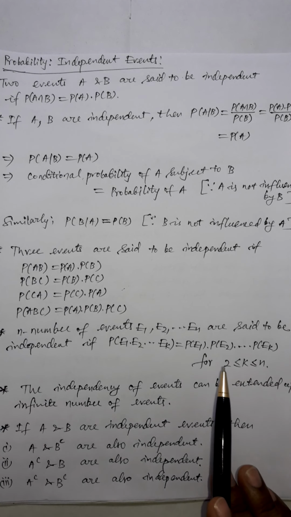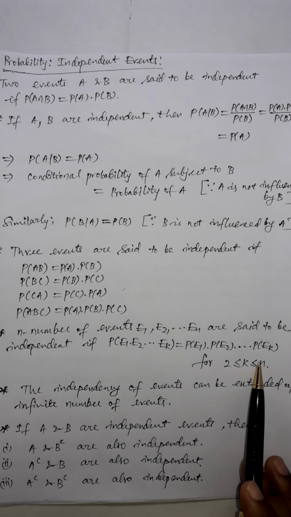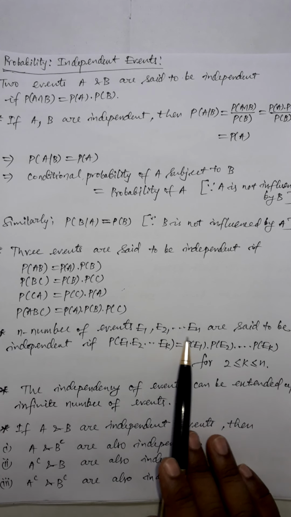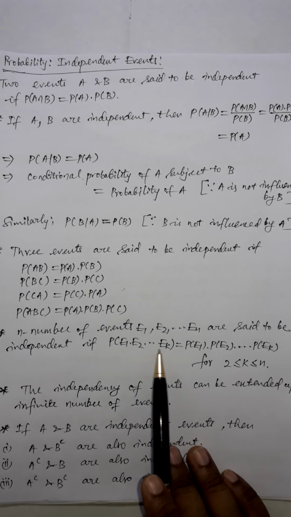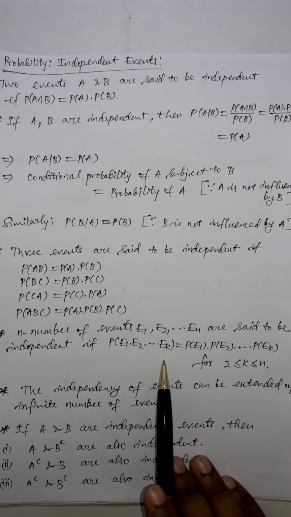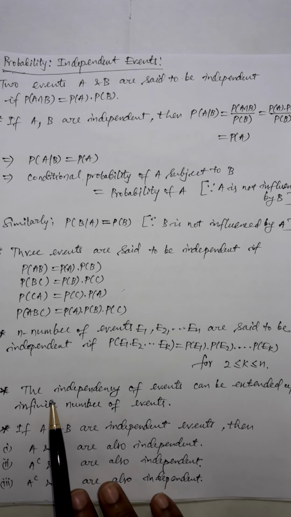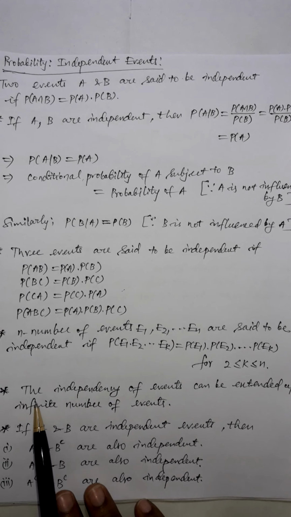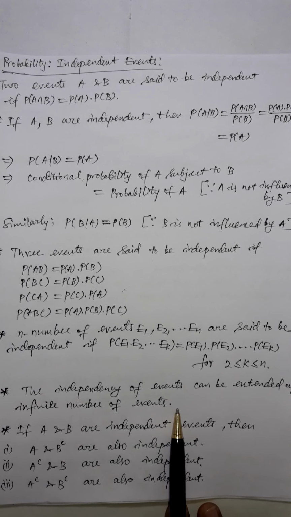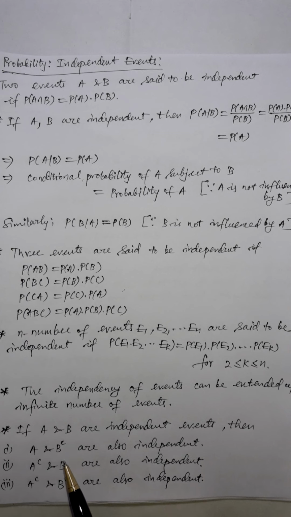That means you take any natural number between 2 and n, and it will satisfy. Out of n events, you take any number of events and they will satisfy the independence property here. Like n number of events, the independence of events can be extended up to an infinite number of events also.